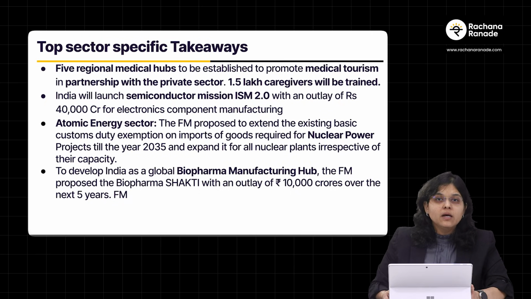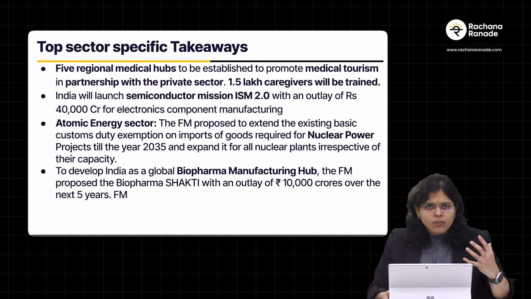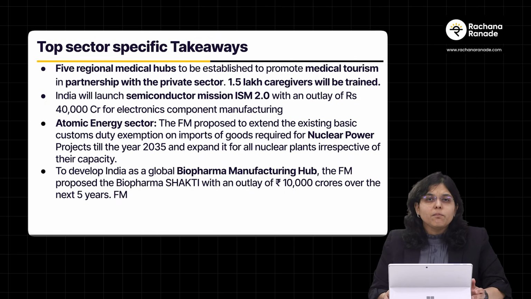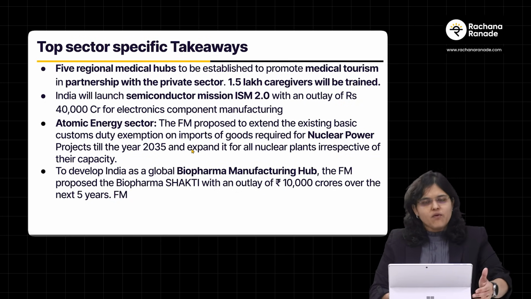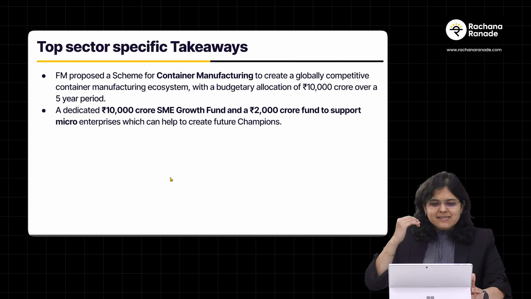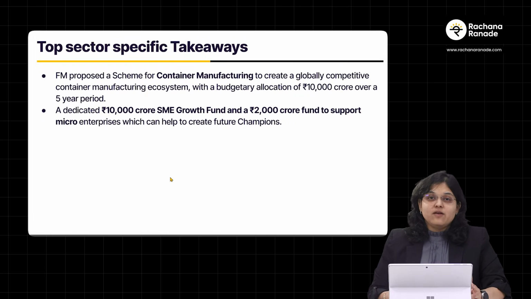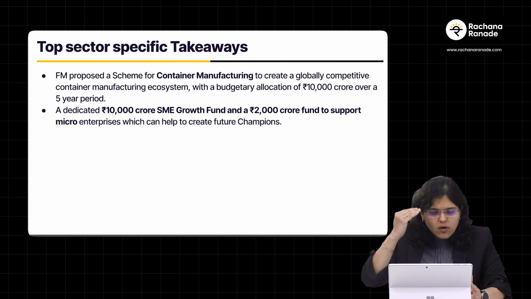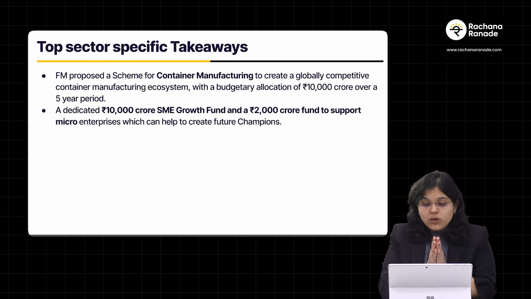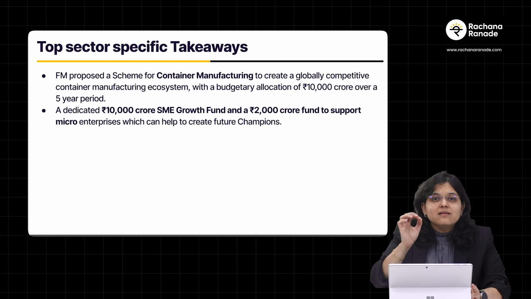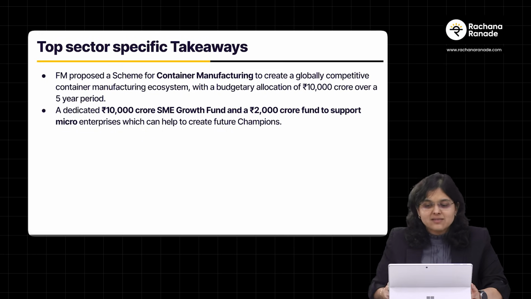Next one is the manufacturing sector, and here a specific mention was made in the budget for a biopharma manufacturing hub. They want to develop this in India at a global level, and that's why the FM proposed Biopharma Shakti with an outlay of over 10,000 crore rupees for the next 5 years. Okay. Next sector, let's talk about container manufacturing. In this case, the FM proposed a scheme to create a globally competitive container manufacturing ecosystem with a budgetary allocation of almost 10,000 crore rupees over the next 5 years.